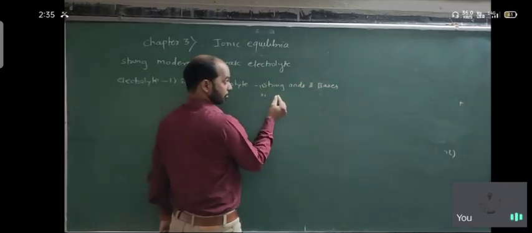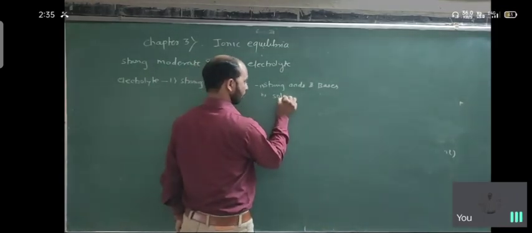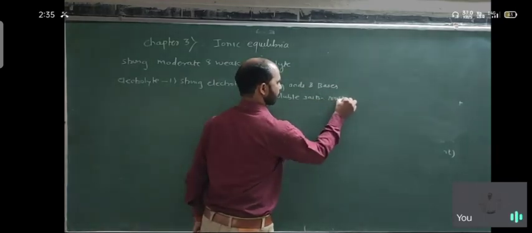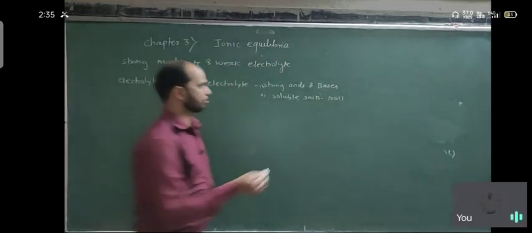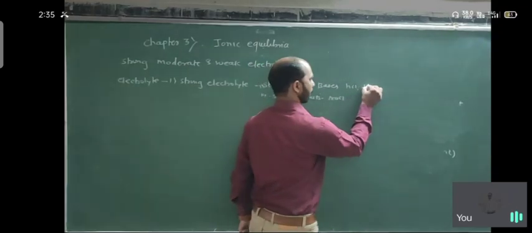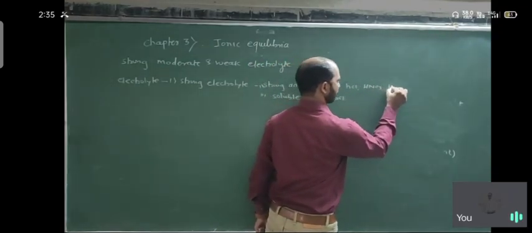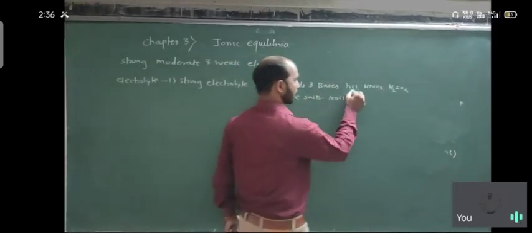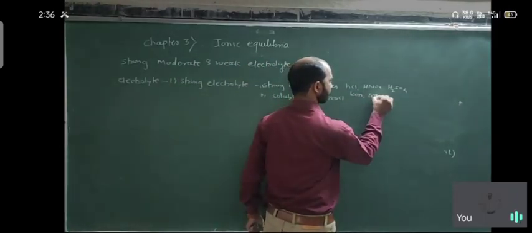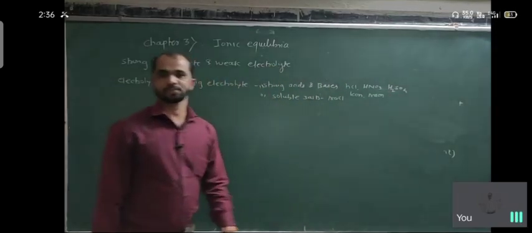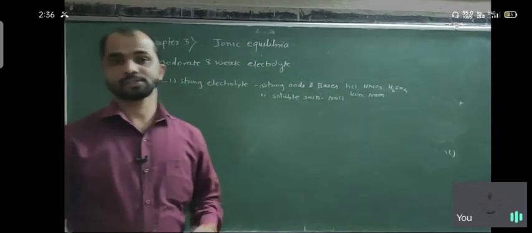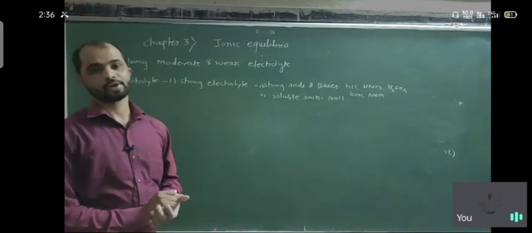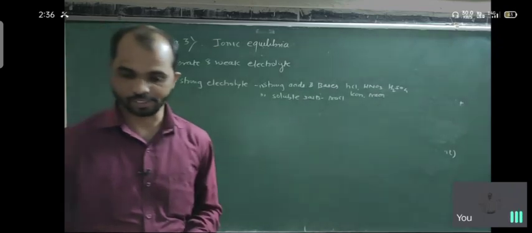And second, soluble salts, for example NaCl. Strong acids mean HCl, HNO3, H2SO4. Bases mean KOH, NaOH, etc. All are substances which are almost 100% ionizable in aqueous medium. These are all strong electrolytes.